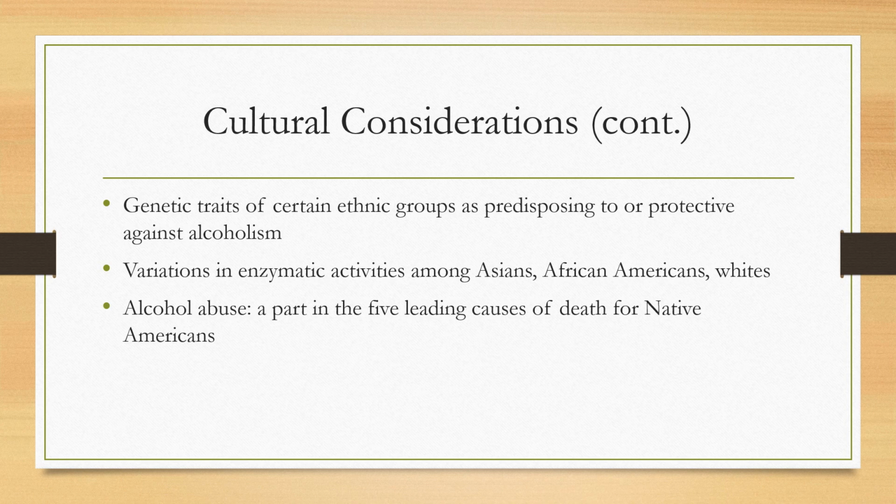Some ethnic groups have traits that either predispose or protect them from developing alcoholism. There can be variants in the enzymes that are involved in the metabolism of alcohol. An example of this is flushing. Alcohol abuse is one of the 5 leading causes of death for Native Americans and Alaska Natives. One in eight Native Americans are identified as needing treatment for alcohol or drugs.